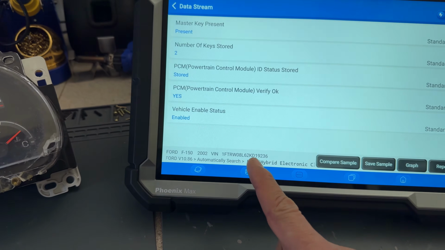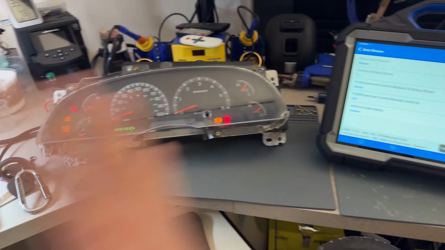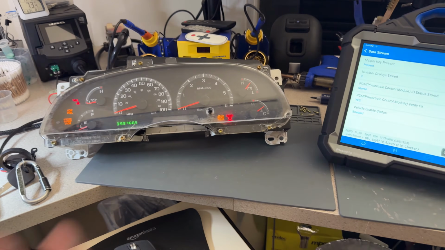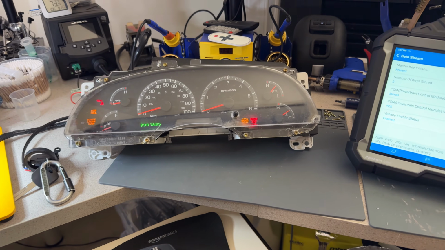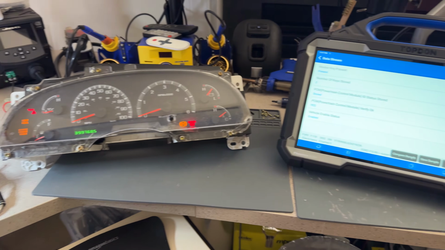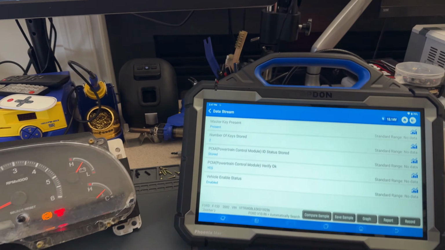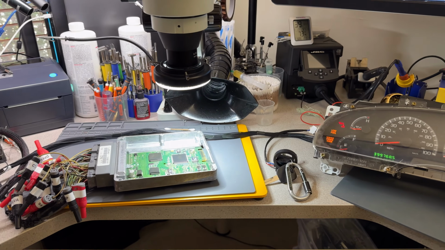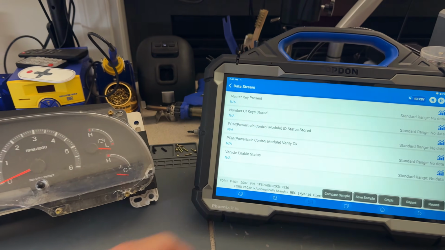Again, I want to show the VIN number KD19236. These are now married together, so this is one piece. You cannot connect this cluster with any other computer. Otherwise, you will have to do what I did: reset, key relearn, and everything. All right, so we have right now a master key present and two keys stored. So I'm going to turn this off. We're going to lose the communication for a second, and now it's all not available.